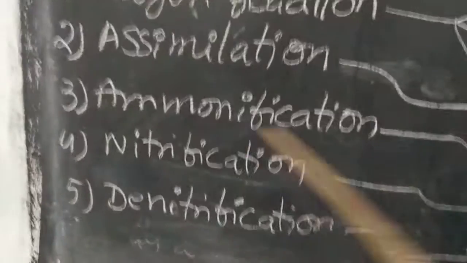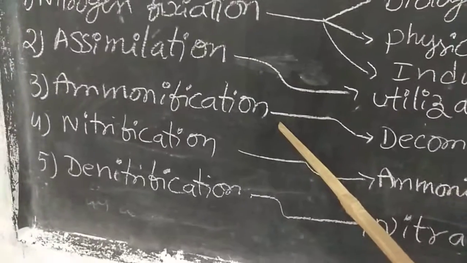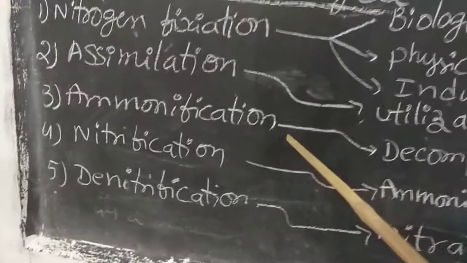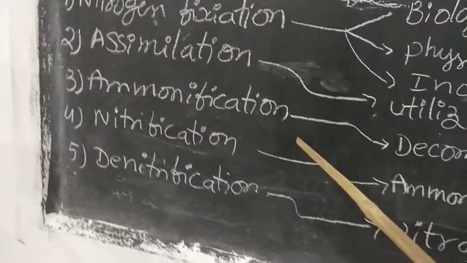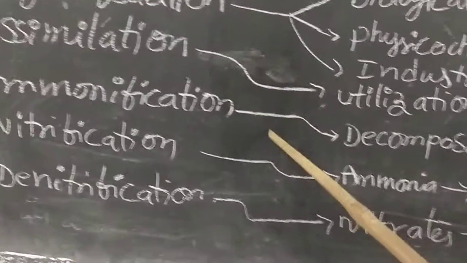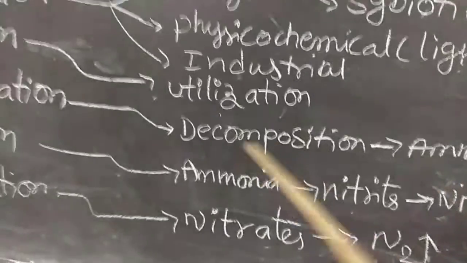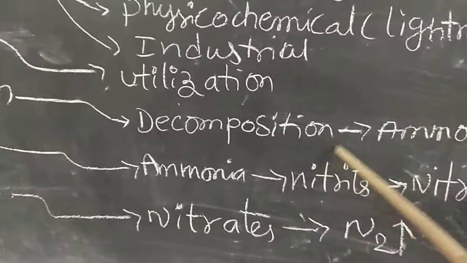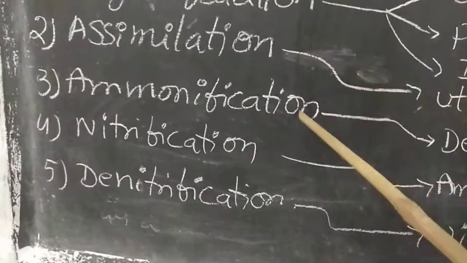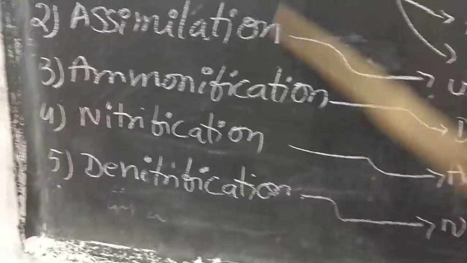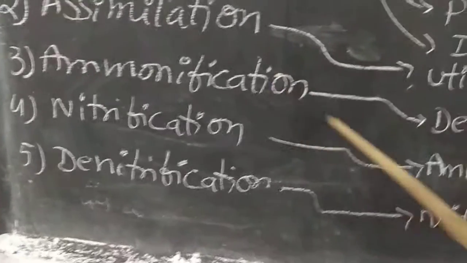Third stage is ammonification. After death of plants and animals, microorganisms, fungi and bacteria, decompose the plant and animal debris, and they decompose that organic product into ammonia. That is mediated by the microorganisms by the process of decomposition. Formation of ammonia from the dead materials of plants and animals by the microorganisms is called ammonification.